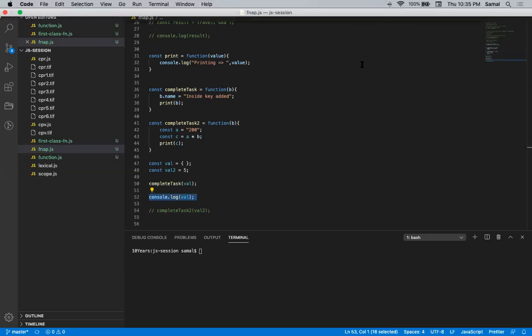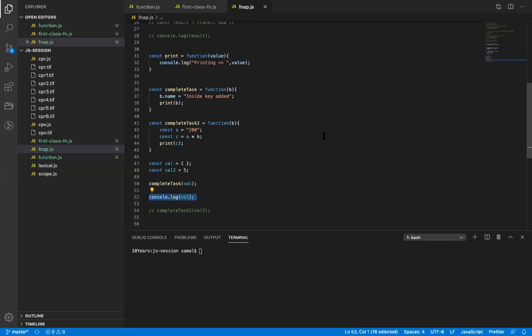Having a name key and its value is inside key added. Okay, right? So why? Because it's passed by reference. So whenever we change anything about that object, it will change everywhere. So it is also printing here and also adding here, right? Because it is a non-primitive. Non-primitives are passed by reference. So the reference to this object is being passed.